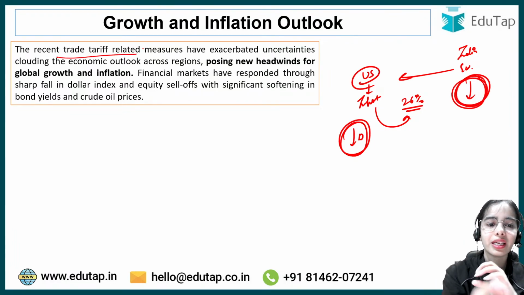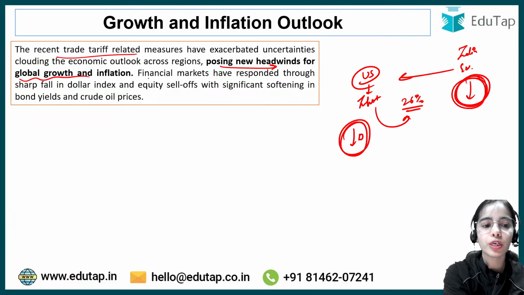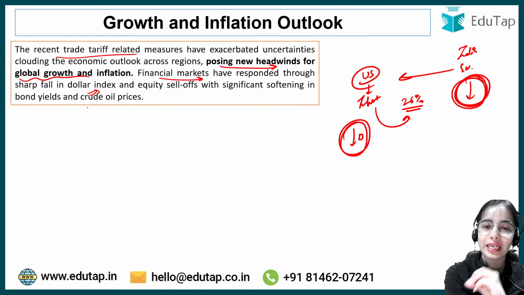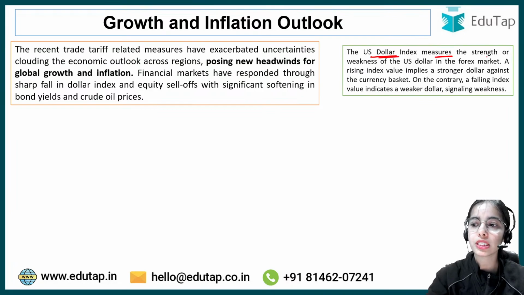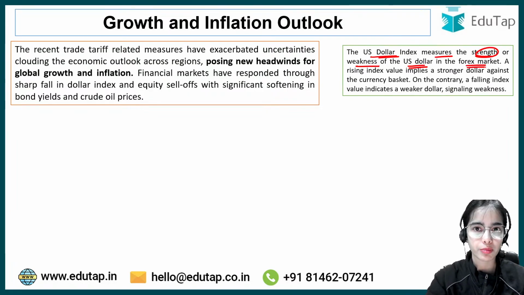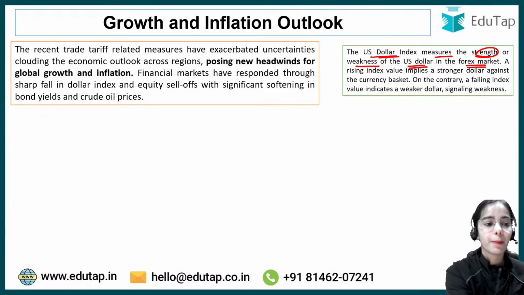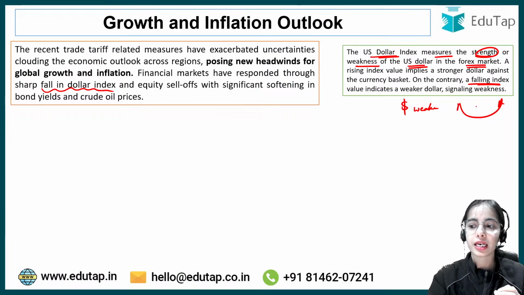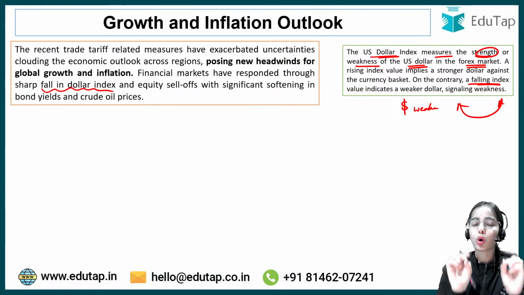Okay, so recent trade tariff related measures have increased the uncertainties, posing new headwinds for global growth and inflation. Financial markets have responded through a sharp fall in the dollar index. The US dollar index measures the strength or weakness of the US dollar in the forex market. An increase in the dollar index shows that the dollar is becoming stronger, but a fall in the dollar index shows that the dollar is becoming weaker against a basket of other currencies. So a fall in the dollar index means the dollar is becoming weaker.